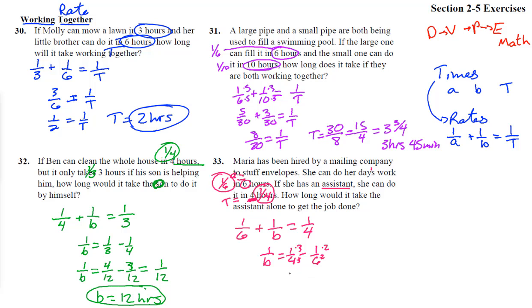So we get 3/12ths minus 2/12ths. Hey, that's cheating. Look at what that came out to be. That is 1/12. So reciprocal, the assistant doing it by herself can take 12 hours. Did not see that coming. Alrighty, good deal.